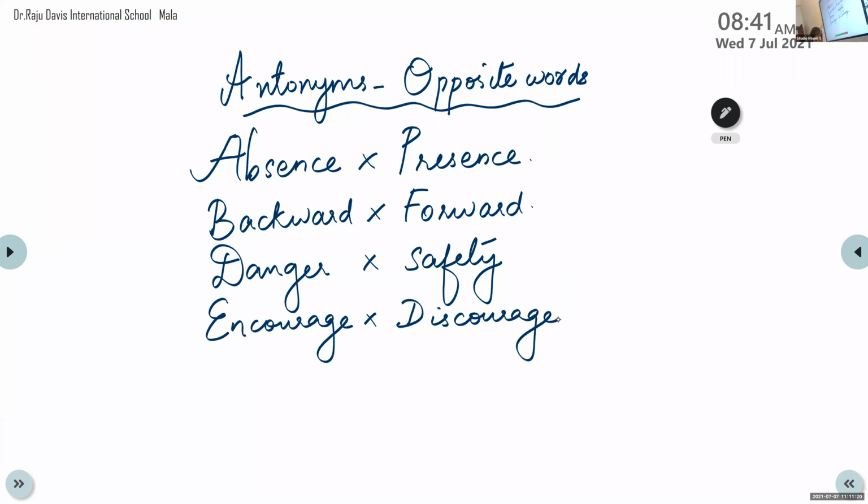Then the fifth question goes to Rudra. Rudra, unmute. What is the antonym for the word external? Rudra, speak loudly. Internal. Perfect. External, opposite, internal. And we have one more word.